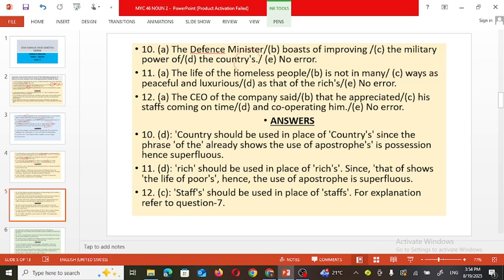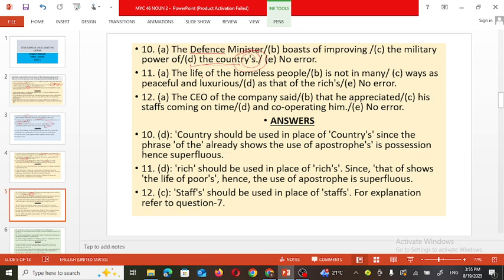Here there is no need to use the apostrophe sign, because we want to improve the military power of the country. So only country must be there instead of the apostrophe form. The correct sentence is: the defense minister boasts of improving the military power of the country, and thus the error is in this D part.